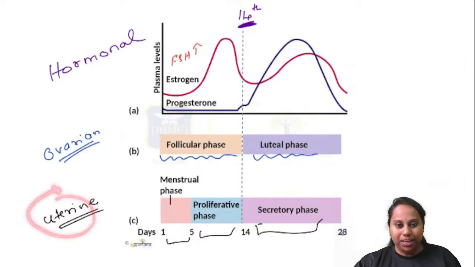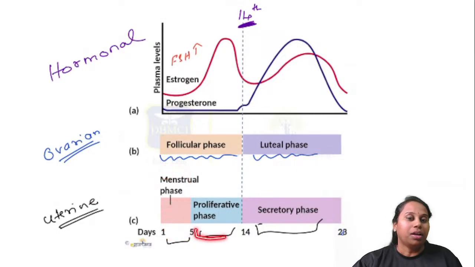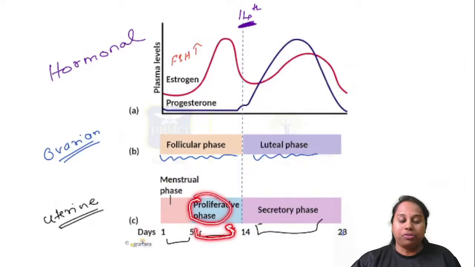That is the menstrual bleeding, periods, menstrual phase. And from the 6th day onwards, in order to recover from this bleeding, all the endometrial cells have been shed away in bleeding. In order to recover from this, the uterus has to proliferate because it has lost its cells. So it will start to recover from this by proliferating. So that's why 6 to 14 days is the proliferative phase. Immediately after menstrual bleeding, you have proliferation.